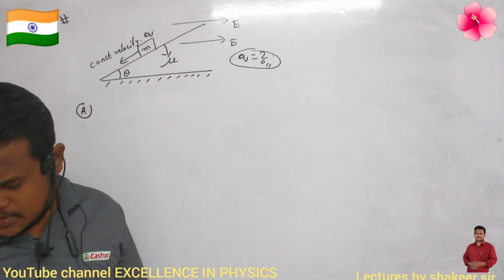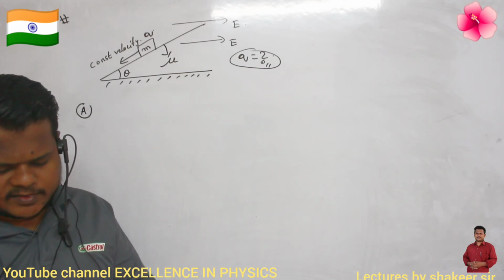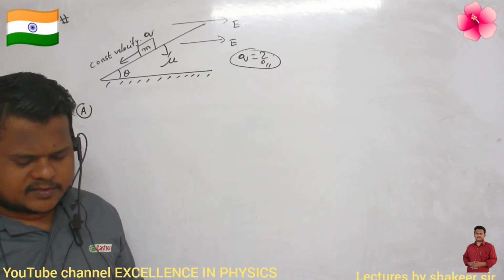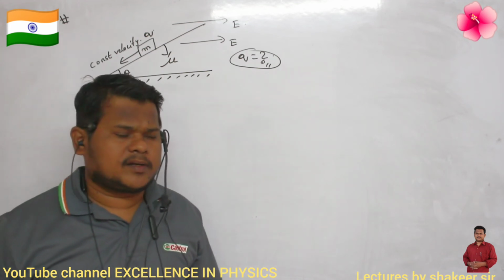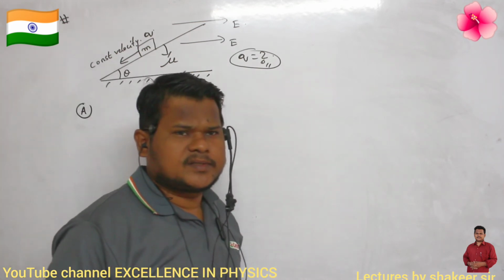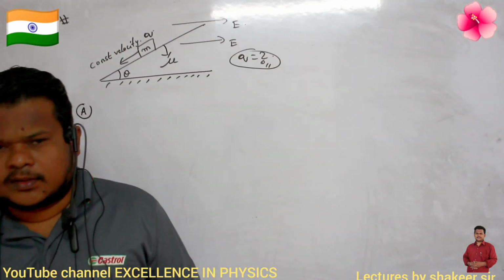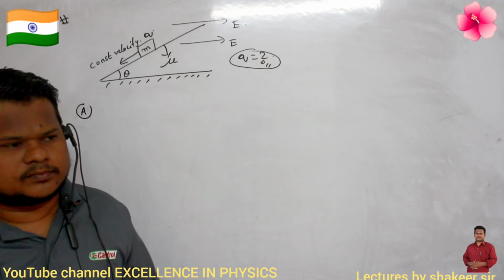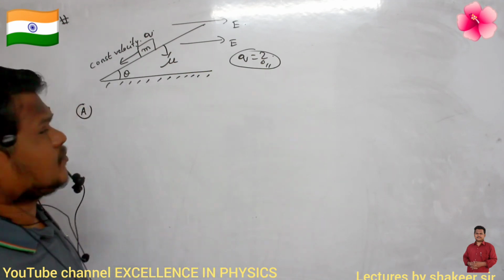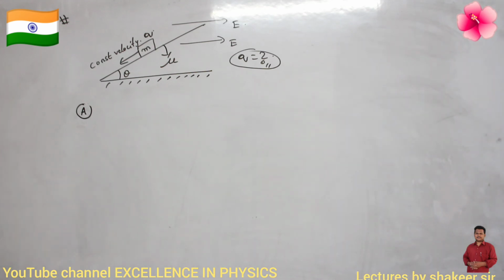Come on, draw the different free body diagrams of this mass. See what the different forces acting are, see which forces are balanced, and try to calculate the amount of charge. So try for 2 minutes, then we will discuss this one. Come on. Any idea about what is happening?